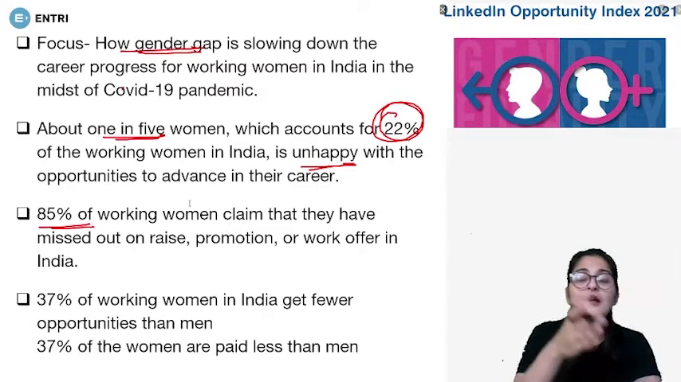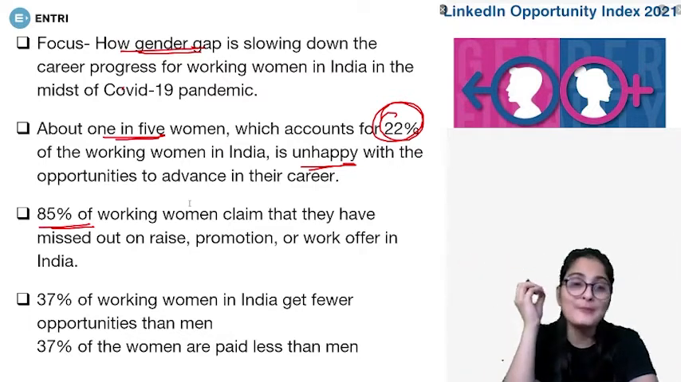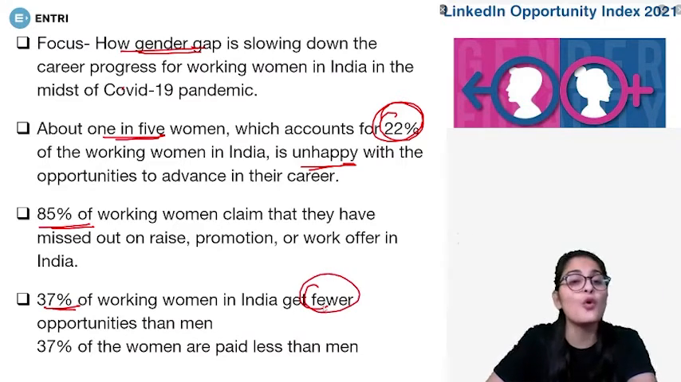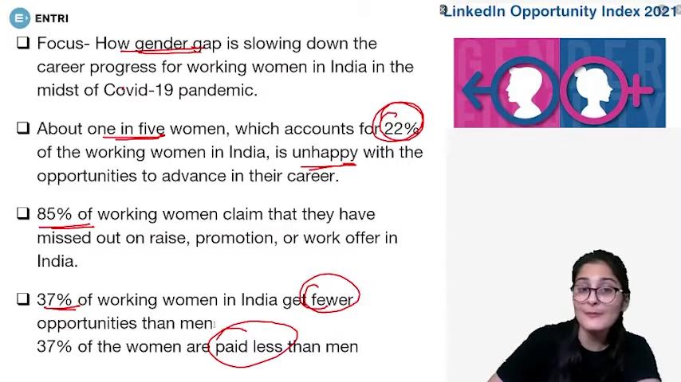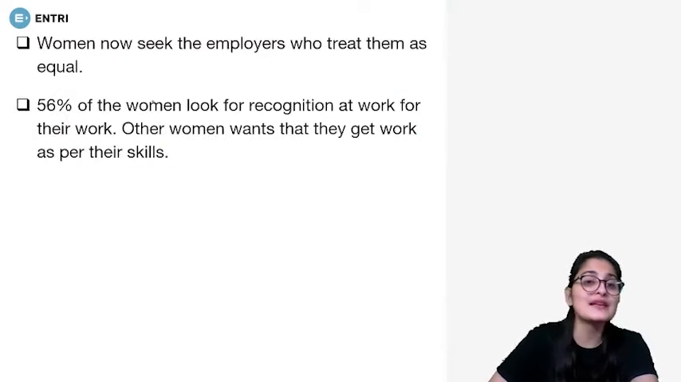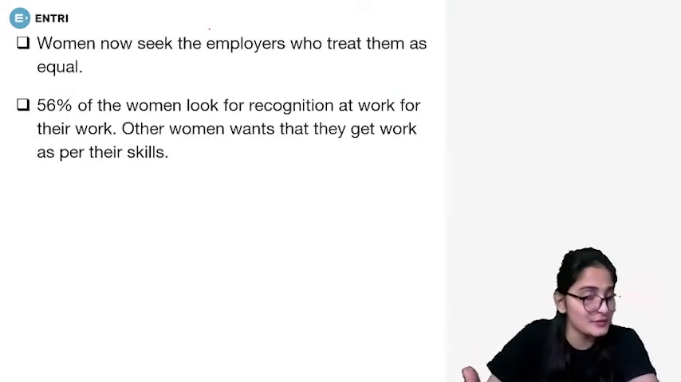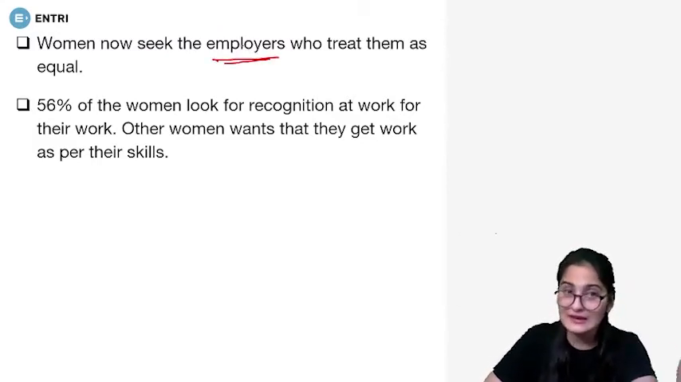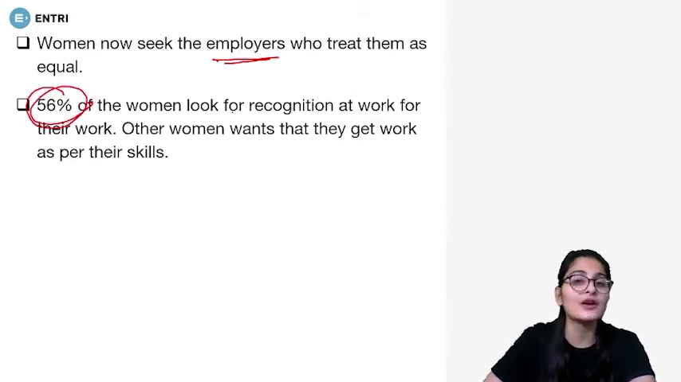That is, the companies are more favorable or biased towards men in India. Then 37% of working women get fewer opportunities than men. That is, they are not offered opportunities, whereas 37% of women are paid less than men for the same work that they deliver. Right? Now, apart from that, what women are seeking has also been highlighted. So, according to that, women seek employers who treat them as equal, first thing, and second of all, 56% of women look for recognition at work for their work.